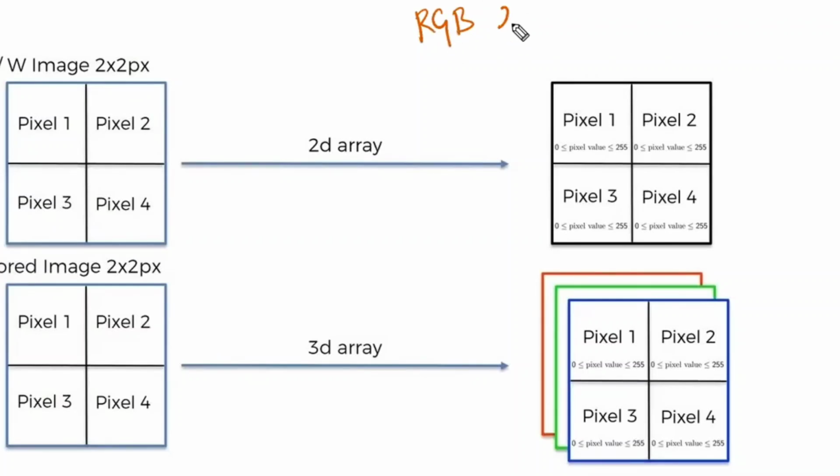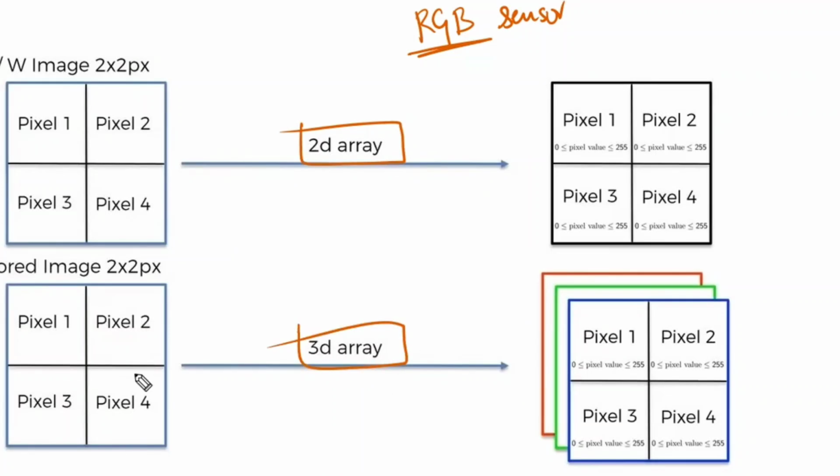sensor. Not only in mobile phone cameras, even in a DSLR, the RGB sensor is the most important one, where it is going to capture red, green and blue. Any color image is a combination of red, green and blue. So a color image is a 3-dimensional array, whereas a black and white image is a 2-dimensional array.